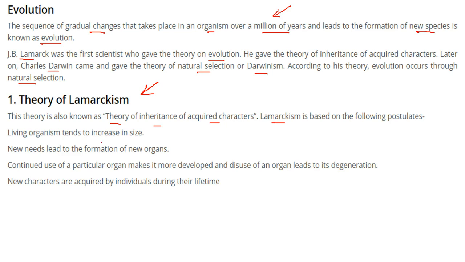tend to increase in size in evolution when they evolve, and new needs lead to the formation of new organs. It is not that the organ will remain the same. New needs will give rise to new organs, and continued use of a particular organ will make it more developed, more stout, more usable. And disuse of an organ leads to degeneration. New characters are acquired by individuals during their lifetime. Again, this is a gradual process.